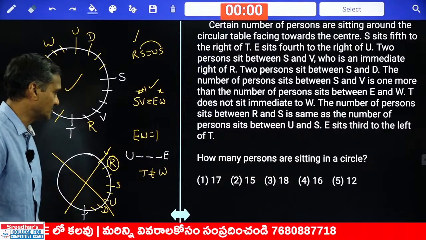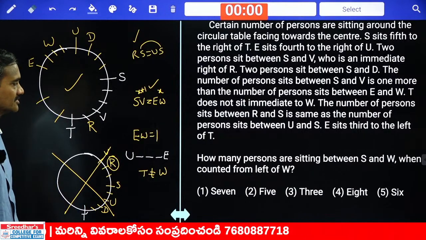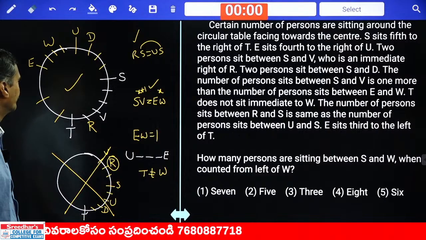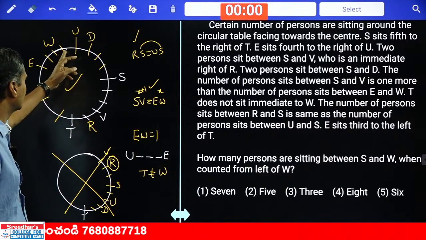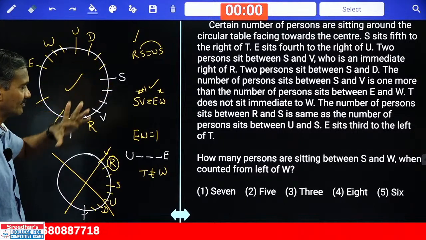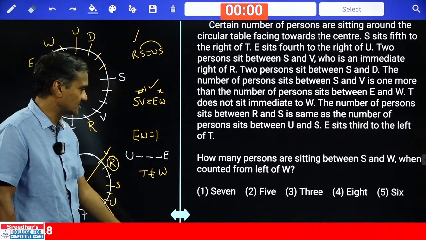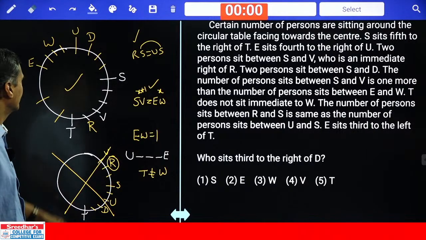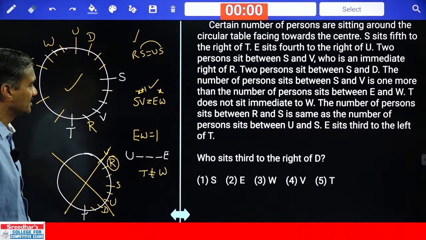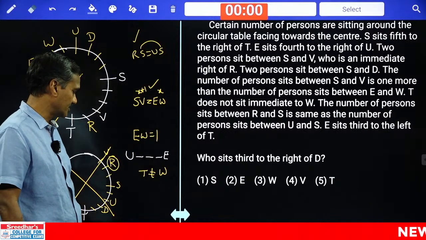Choice 4. Then 68. And how many persons are sitting between S and W? Between S and W when counted from the left of W. Left of W, 1, 2, 3, 4, 5. And 5 people, choice 2, question number 68. And who sits south to the right of D? 1, 2, 3, W. W, that is choice 3.